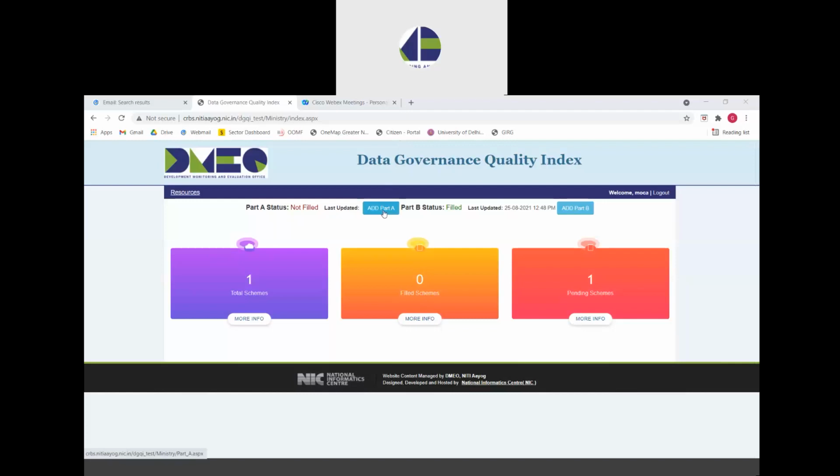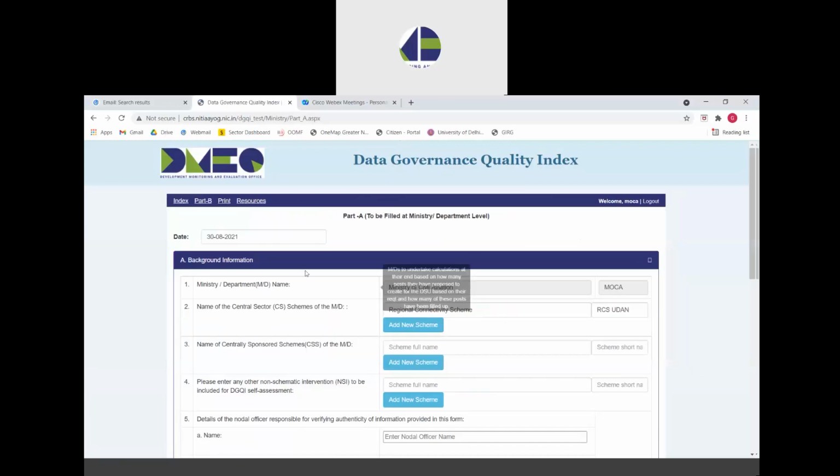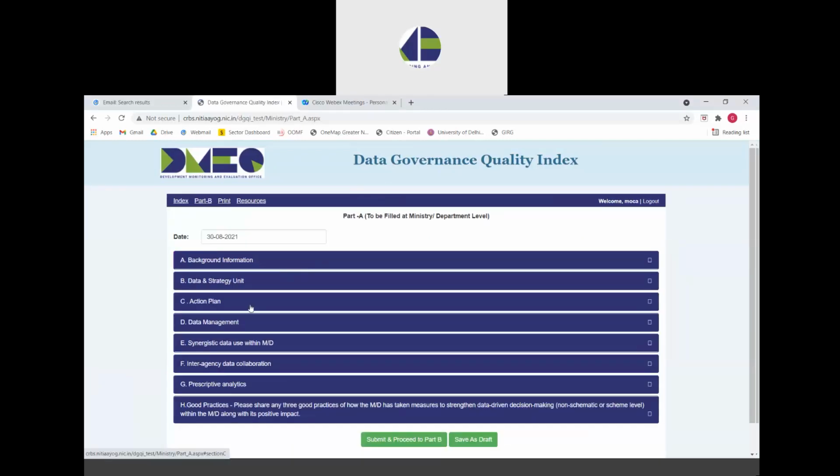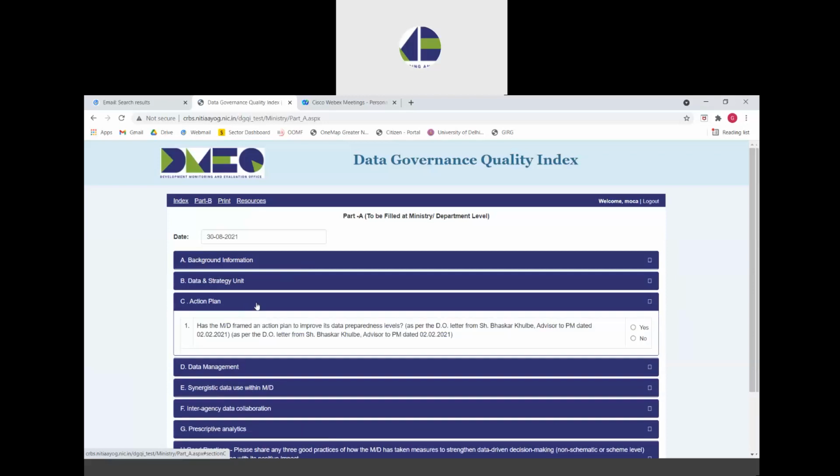So we go on Add Part A button. As you can see, the third section within Part A is C, Action Plan, and we'll now give you a quick overview of how to answer the questions that have been mentioned in this section.